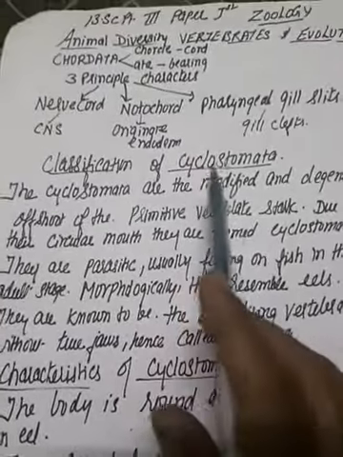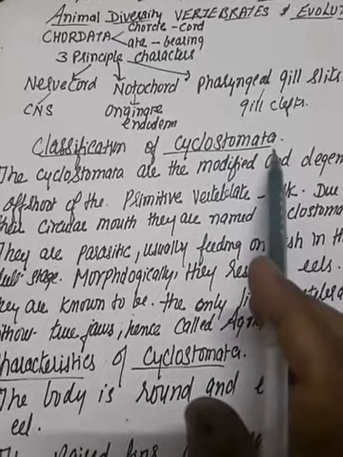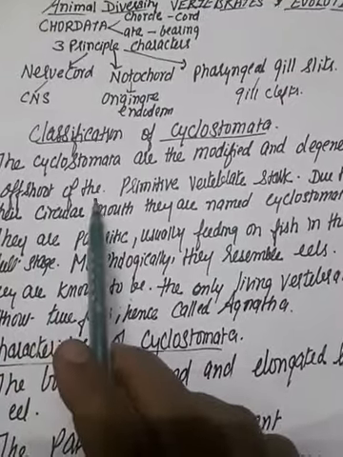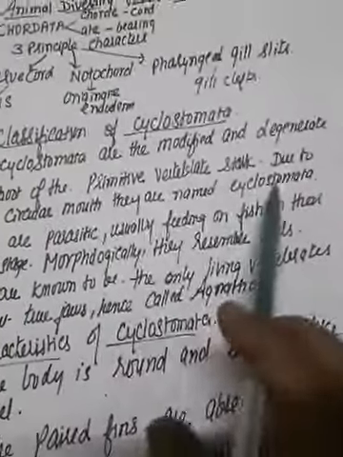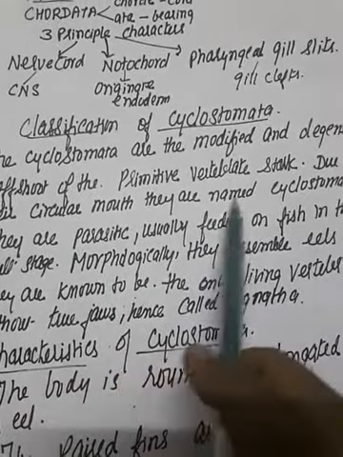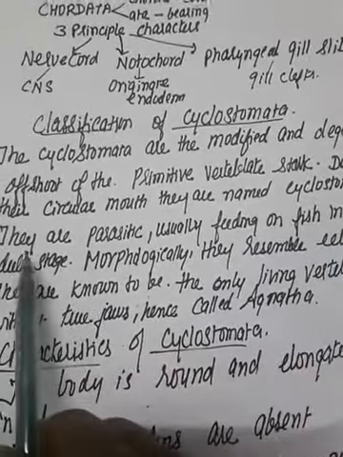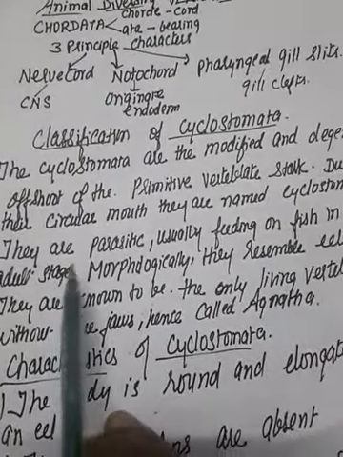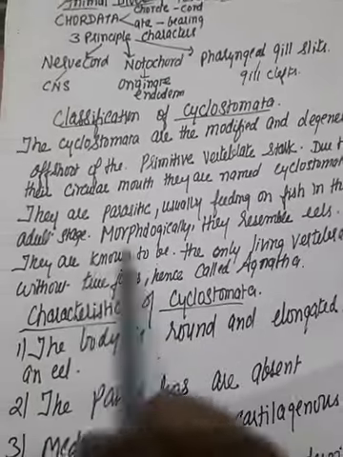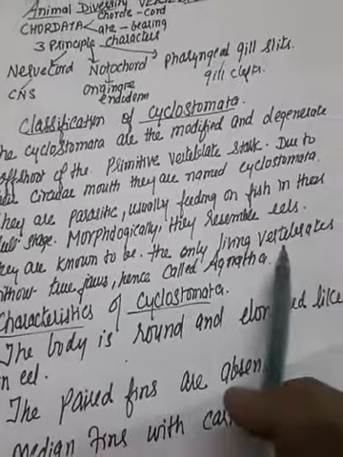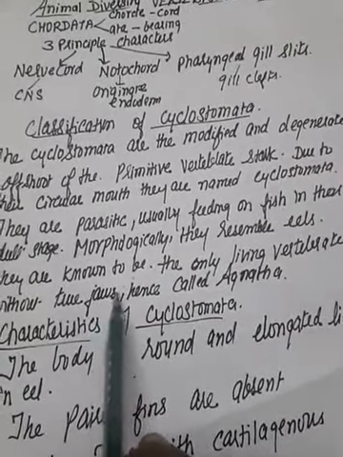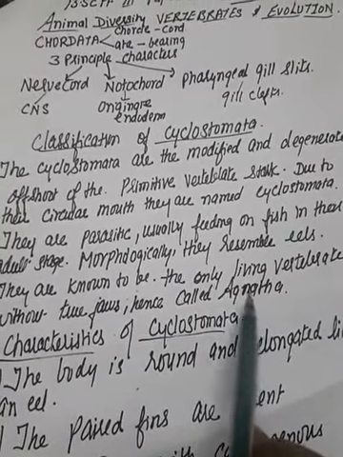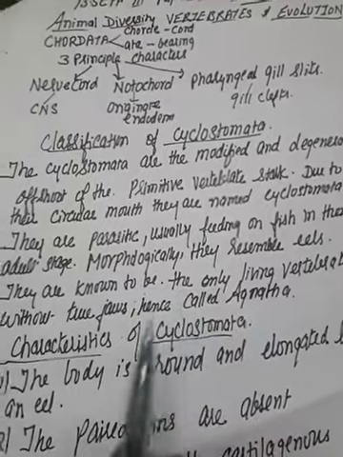As you know, the word Cyclostomata means circular mouth. The Cyclostomata are the modified and degenerate offshoot of the primitive vertebrate stock. Due to their circular mouth, they are termed Cyclostomata. They are parasitic, usually feeding on fish in their adult stage. Morphologically, they resemble eels, and they are the only living vertebrates without true jaws. Hence, they are called Agnatha, a group of animals without true jaws.